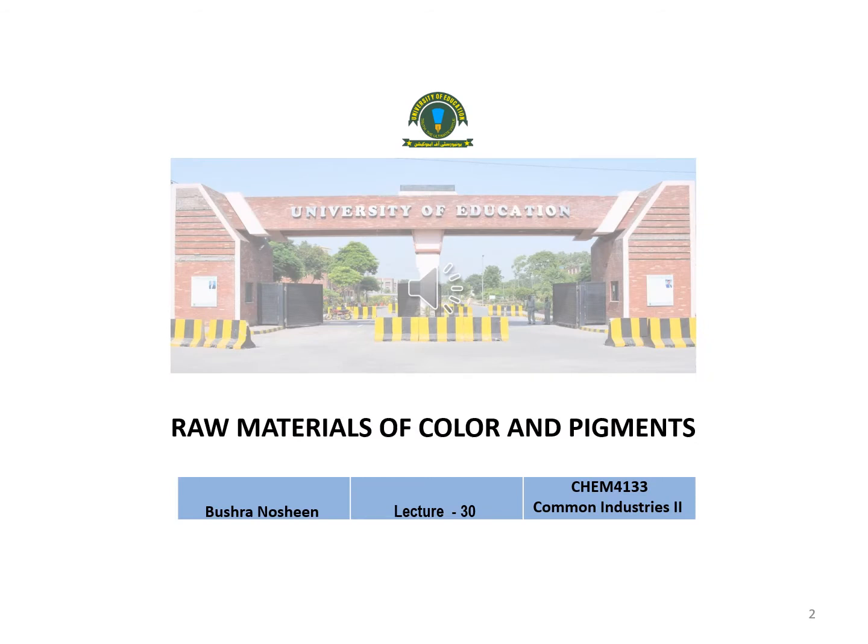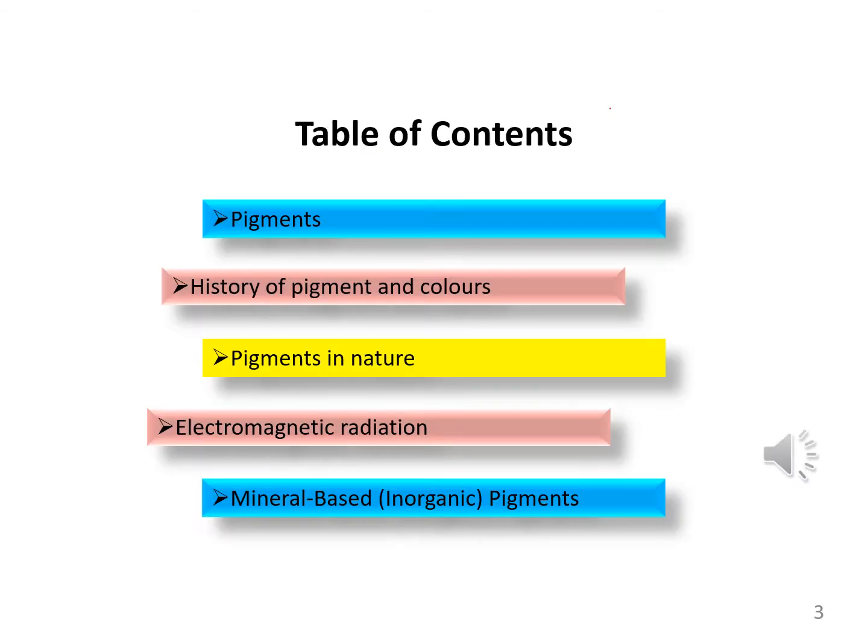Welcome to lecture number 30, raw materials of color and pigments. The table of contents of this lecture are: pigments, history of pigments and colors, pigments in nature, electromagnetic radiation, and mineral-based inorganic pigments.